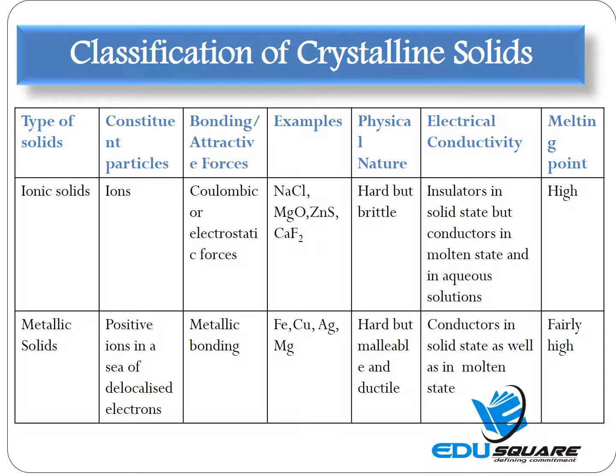Ionic solids have ions as the constituent particles, and the bonding or attractive forces occurring between them are the Coulombic or electrostatic forces. Ionic solids are made up of oppositely charged ions, that is cations and anions, closely packed in space. Thus, ionic solids have a three-dimensional representation of the constituents in space. Ionic solids have close-packed structures in which the cations and anions have strong electrostatic forces of attraction. These may also be called ion-ion interaction forces. Examples are sodium chloride, magnesium oxide, etc.